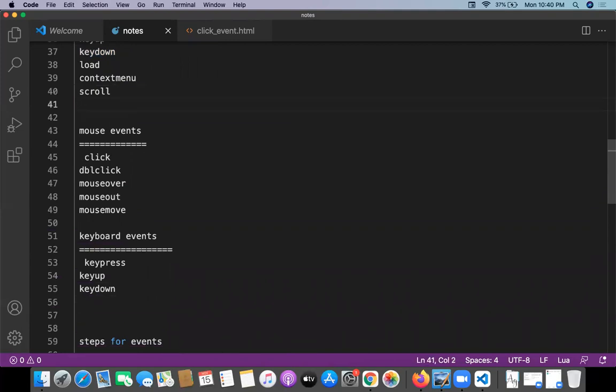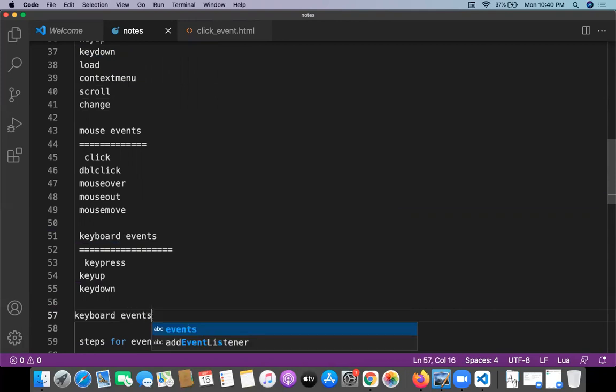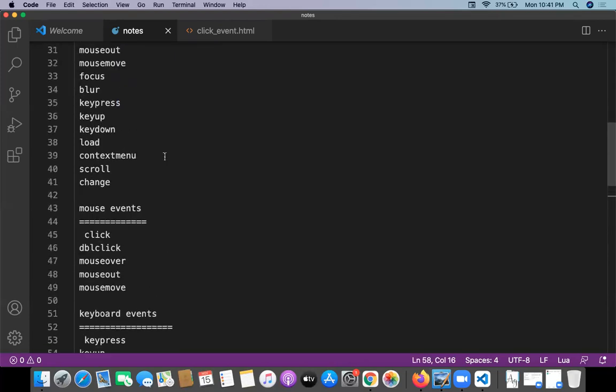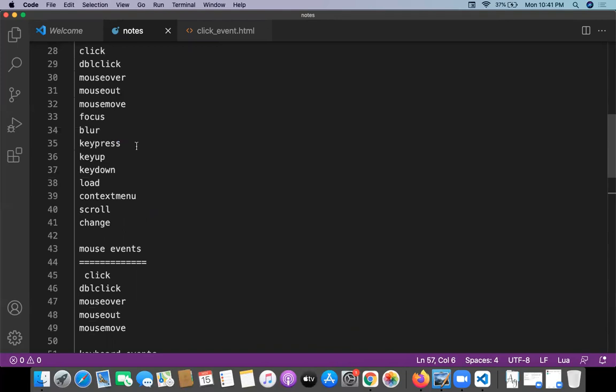And one is a change event also. What are the different kinds of keyboard events? Let's go and check. There are different kinds of input events.